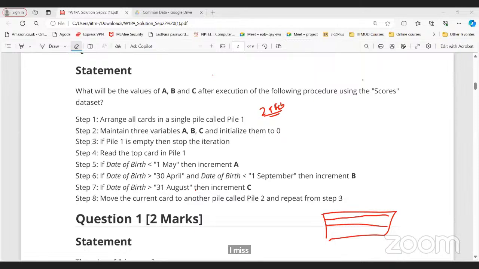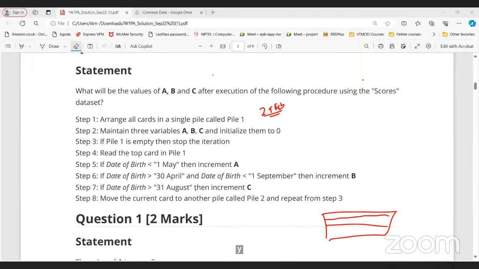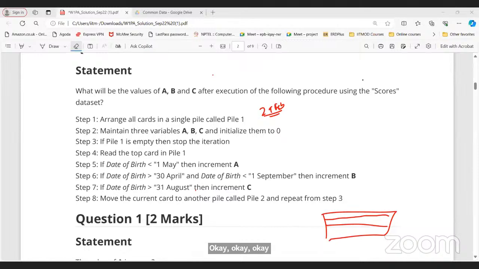In question number 6, you can see it is a multiple choice question. MCQ means only one single answer is there. In a multiple select question, you can see multiple correct answers. So MSQ means we have more than one option correct. MCQ means only one option is correct.